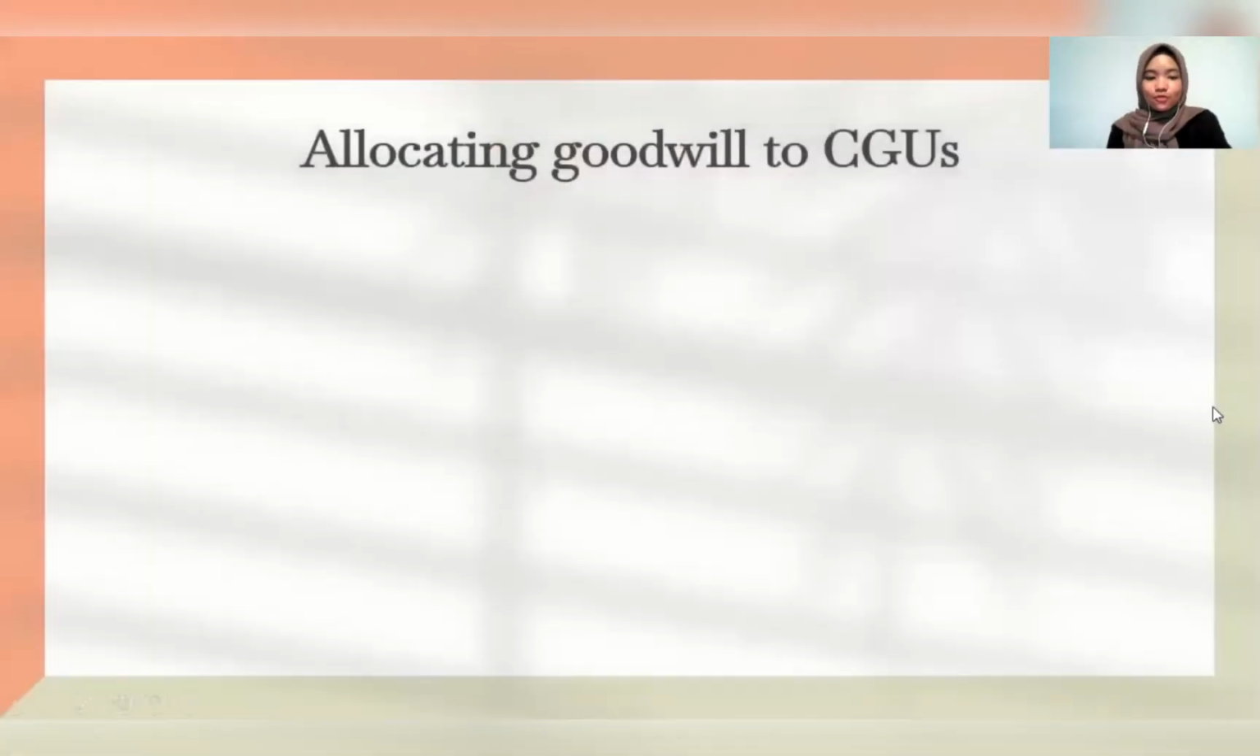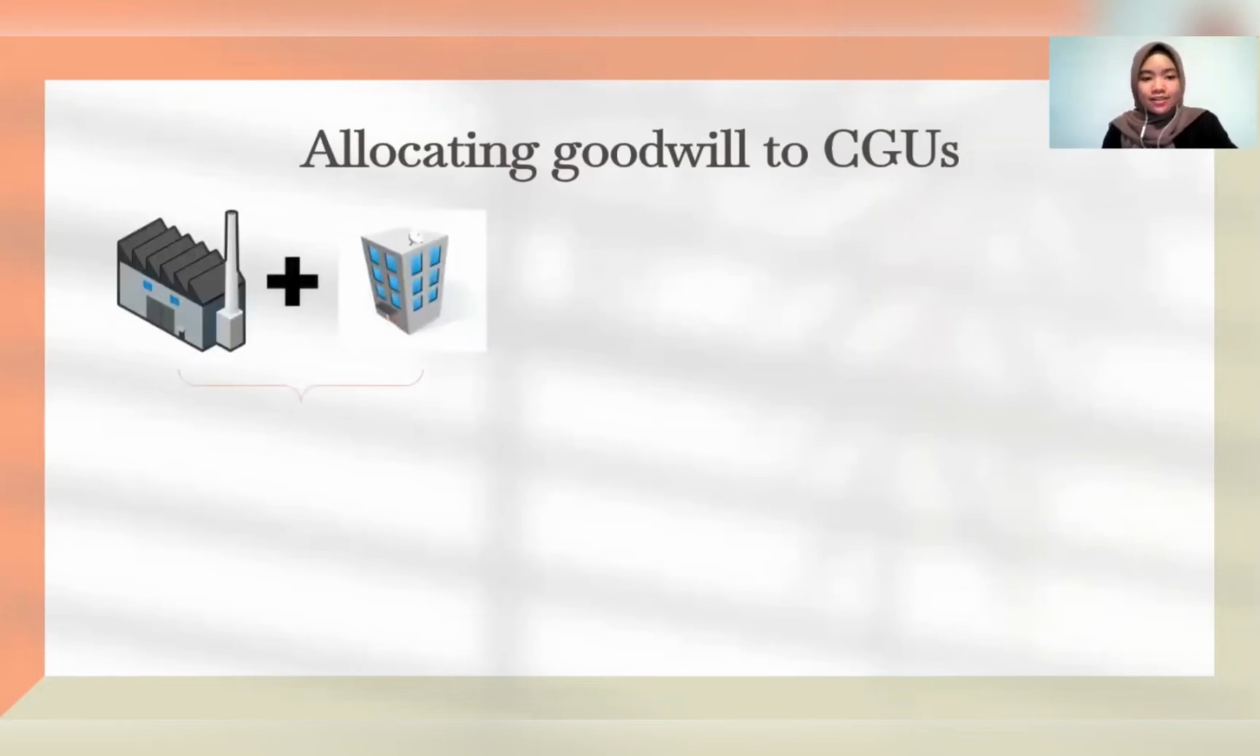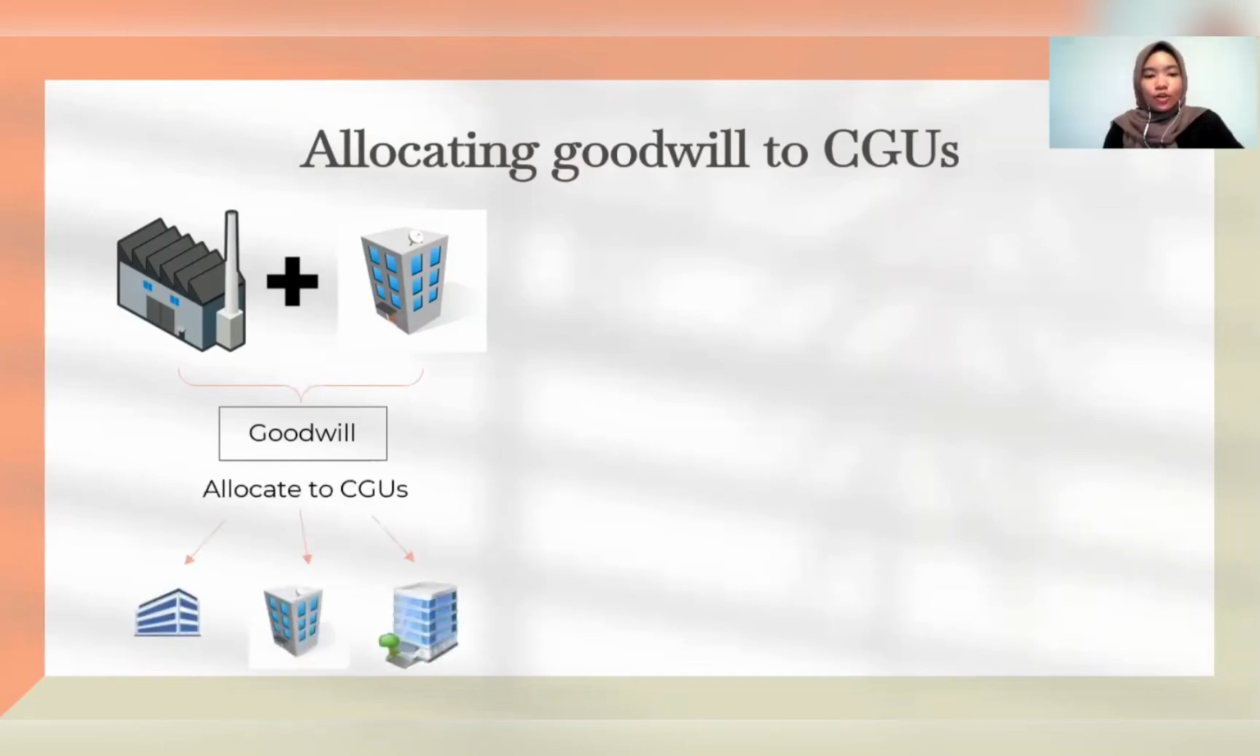Before we move to the main focus of testing the impairment, let me first explain the impairment in relation to goodwill in a business combination. In a business combination, when one entity acquires another one, goodwill often arises, and for the purpose of impairment testing, the goodwill shall be allocated to each of the acquirer's cash generating units or group of them.